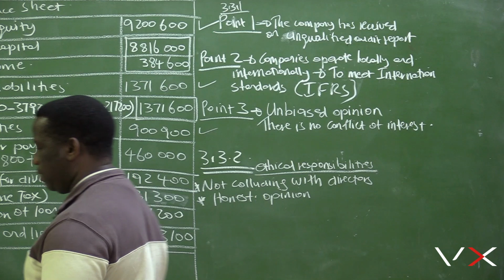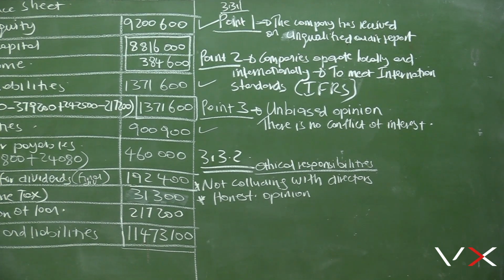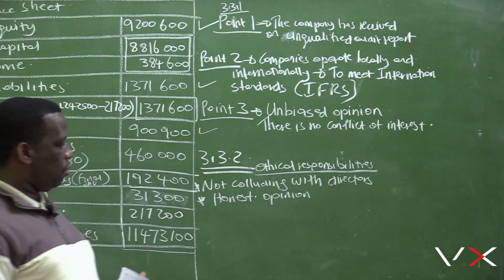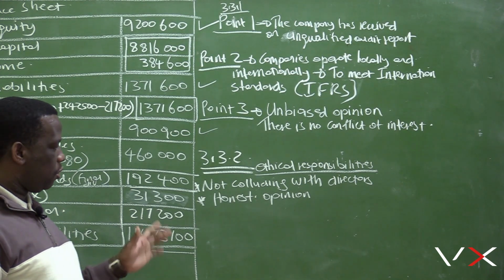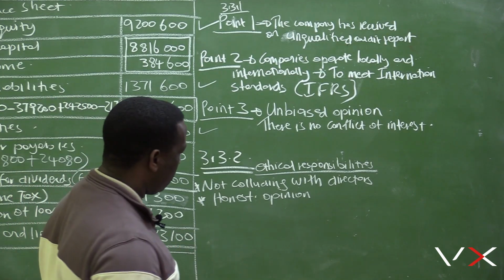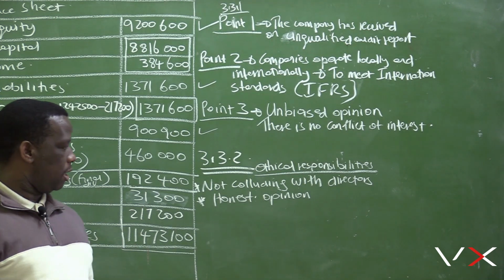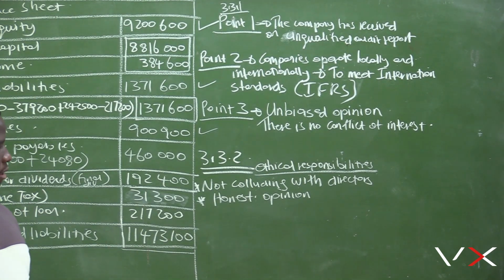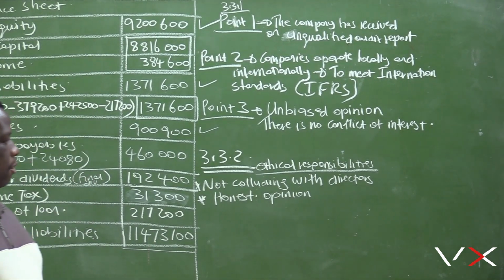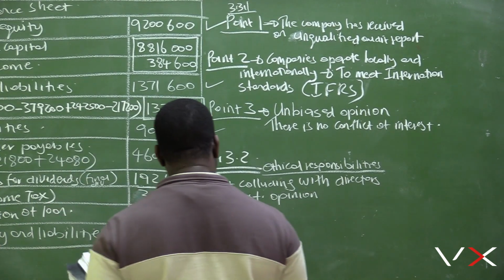Ethical responsibilities, if we have to mention 2, the auditors need not to collude with the directors. They need to be as honest as possible. They need to make sure that they are trustworthy. There's so many things you can talk about under ethical responsibilities. But because we are required to only mention 2, I'm thinking of just mentioning these 2, that the auditors need not to collude with the directors, and the auditors need also to be honest when they are presenting their opinion.